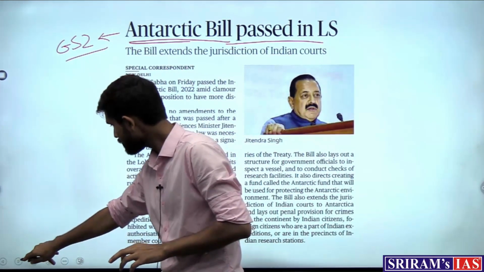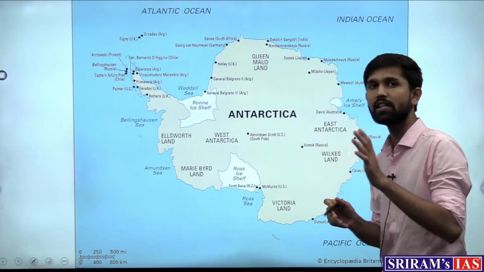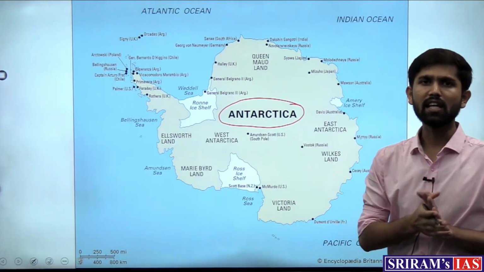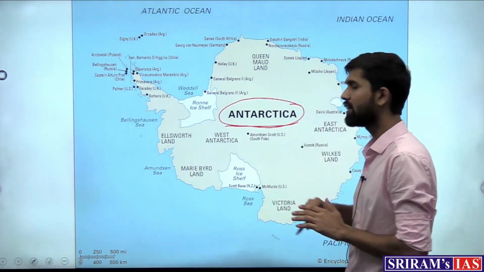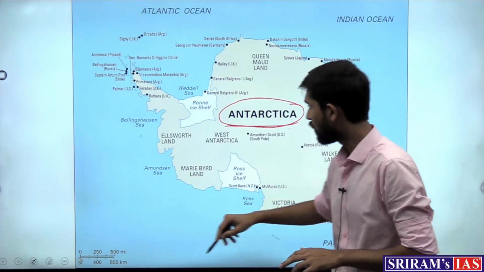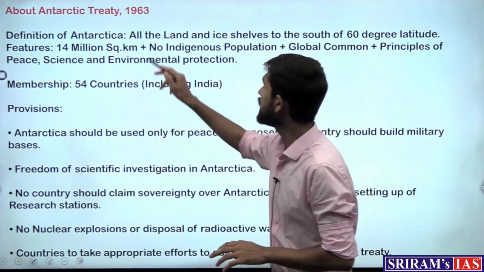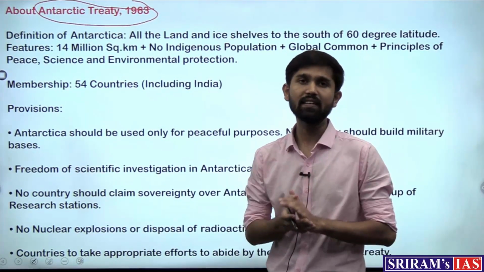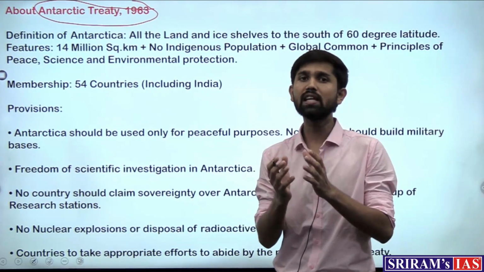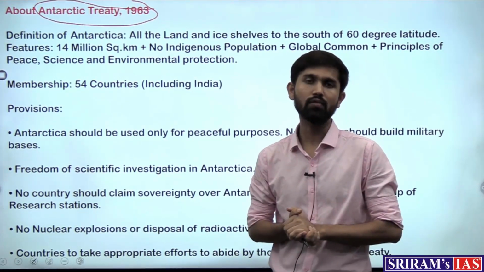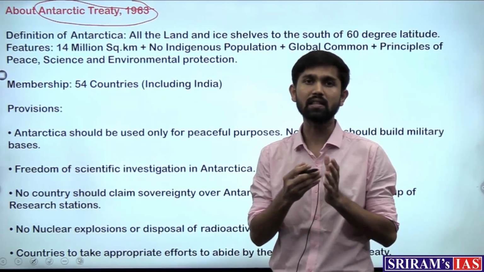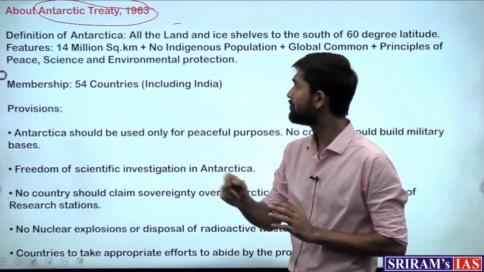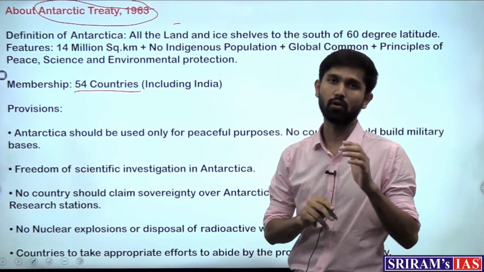So first of all, before talking about the Antarctic Bill, obviously it means that it is dealing with the continent of Antarctica. But why is India keen on dealing with the continent of Antarctica and making a law on this? Because India is a signatory to the Antarctic Treaty of 1963. Now this Antarctic Treaty is an international law or piece of legislation which deals with the usage of resources of the continent of Antarctica by all the countries in a peaceful and cooperative manner. Therefore, this Antarctic Treaty was signed among 54 countries, of which India is also a signatory.